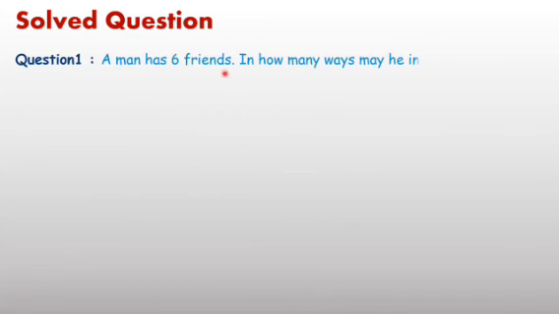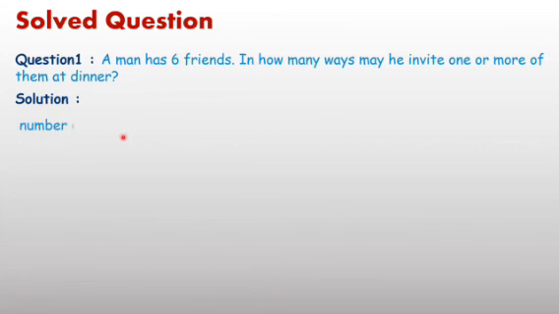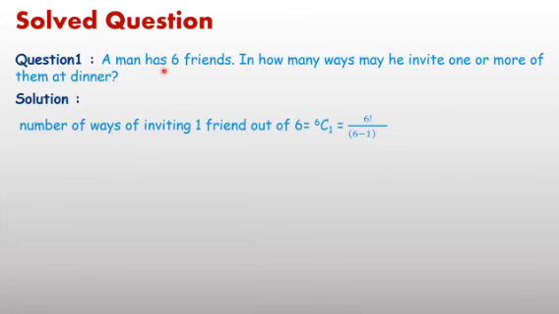Now, one example on this. A man has 6 friends. In how many ways may he invite one or more of them to dinner? Now just think about the solution. If a man has 6 friends, it implies how many ways?